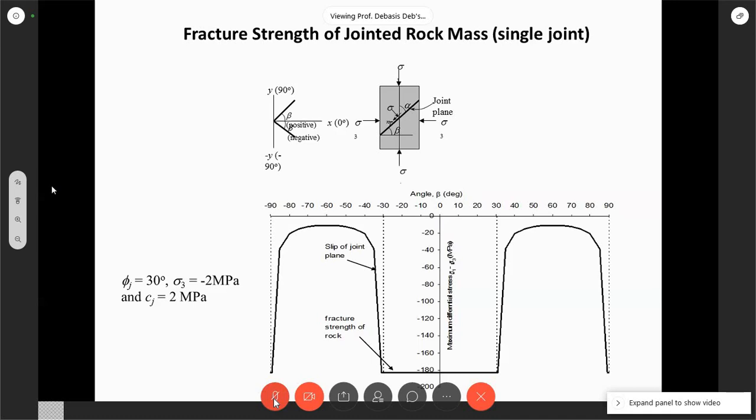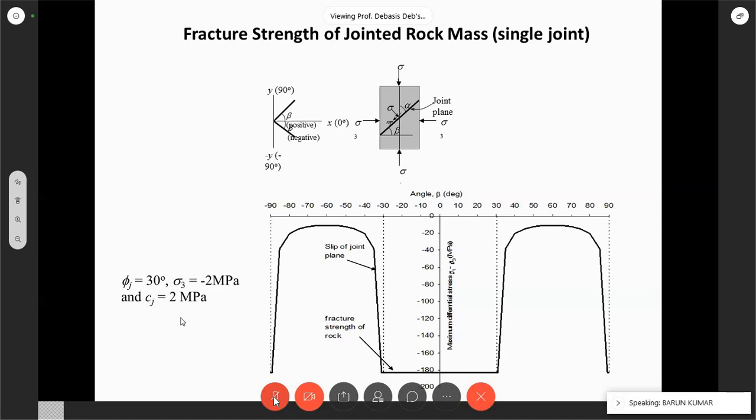What is this angle? Anand? Hello? Sir. You are here? Yes, okay. Sir, what is this angle beta? This is the failure angle, right?